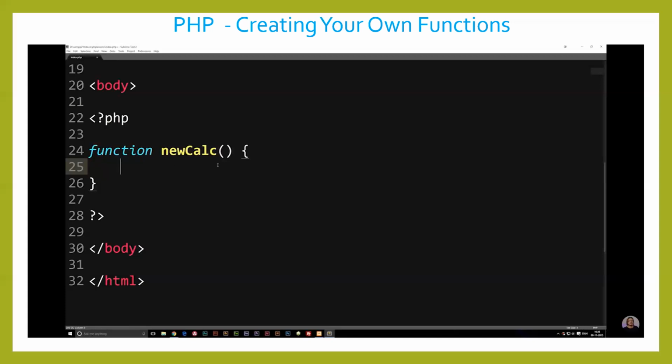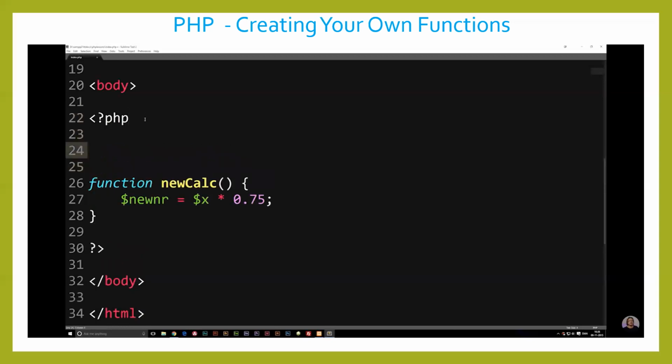So inside the curly brackets, we're going to create a variable, which is going to be newNumber, I guess, equal to variable $x multiplied by 0.75, which is going to give us 75% of whatever variable $x is. Now, variable $x, we haven't actually created yet, and we're just going to create it right now. So on top of our function, we're going to say variable $x is equal to, let's say, 100.